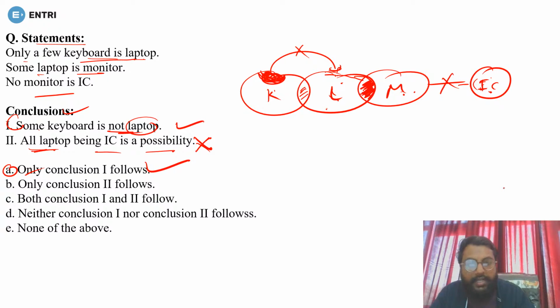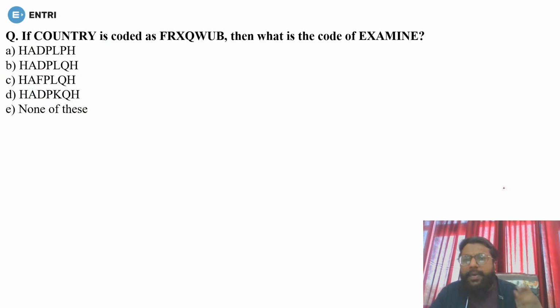Now moving ahead to the next question. Okay, a simple question of coding decoding. If country is coded as FRXQWUB, then what is the code of examine? Very easy. Let's see. First of all, just write down the place values, because with place value you can easily solve the question.